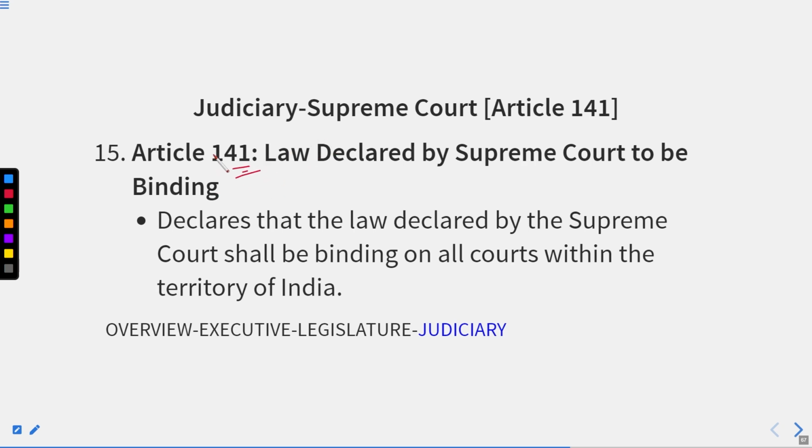Thereafter, we have Article 141, law declared by Supreme Court to be binding. It declares that the law declared by the Supreme Court shall be binding on all courts within the territory of India because it is the federal court and the supreme judicial authority within the Indian territory. That's why the laws prescribed by the Supreme Court are applicable in every court.